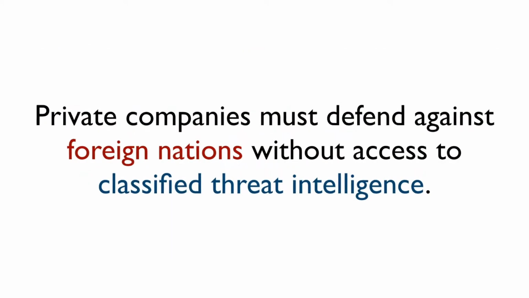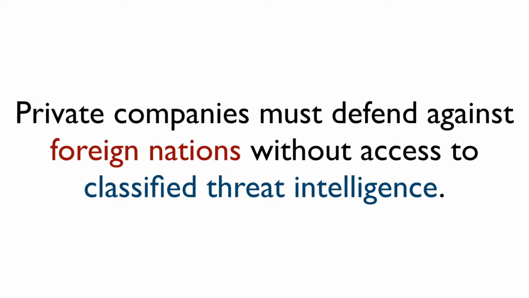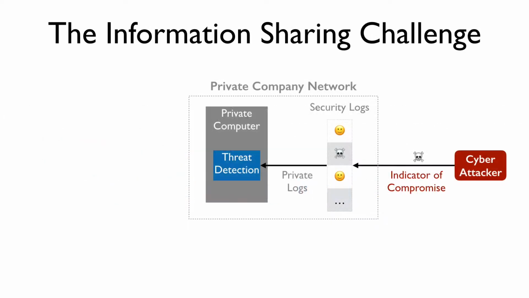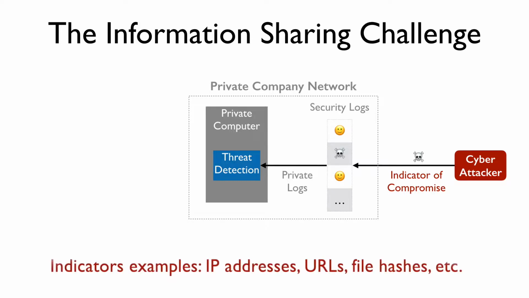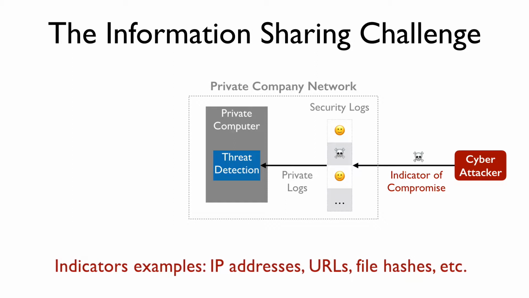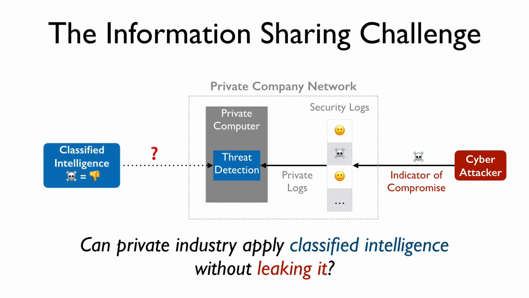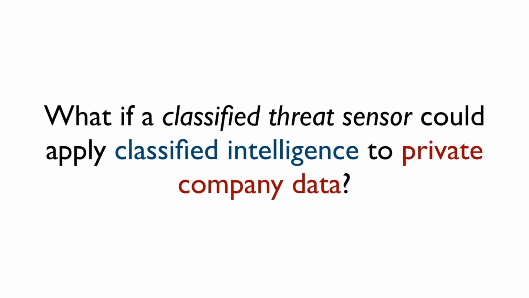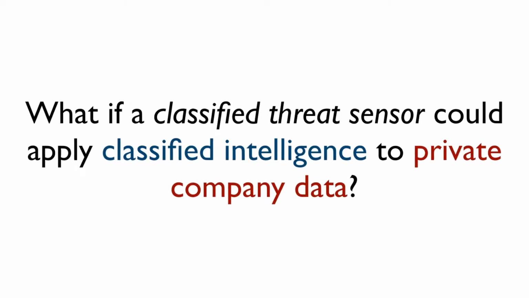Private companies are left to defend themselves without access to classified threat intelligence. Private company security logs may capture indicators of compromise from a cyber attack. Examples of indicators include IP addresses, domain names, URLs, or file hashes. Intelligence agencies may know about those indicators or other context, but they can't share them with private companies without leaking that information. What if there were a way for a company to look for classified threats in their own private